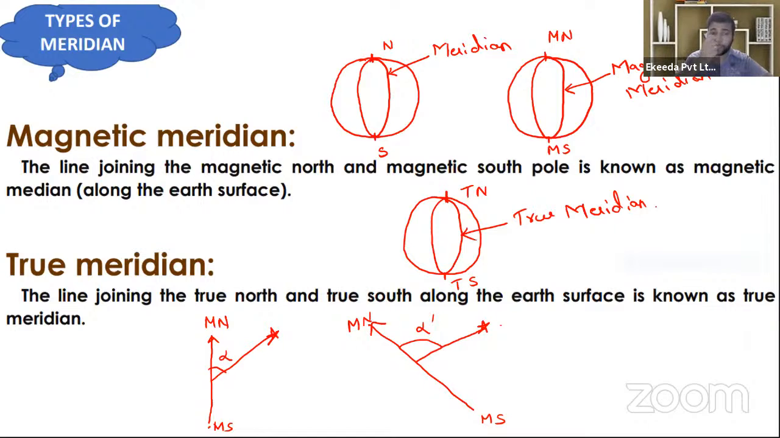So what do we need? We need a reference axis or a meridian which does not change its position with time. So what is that meridian? That meridian is known as the true meridian. Now just listen to me.